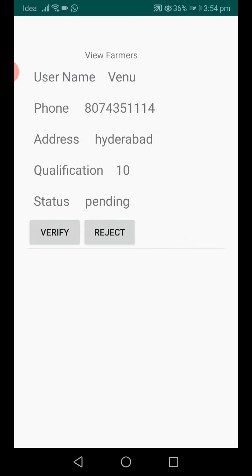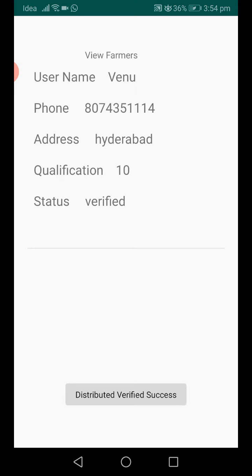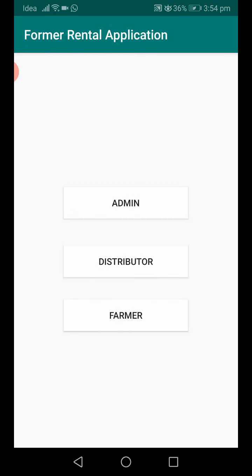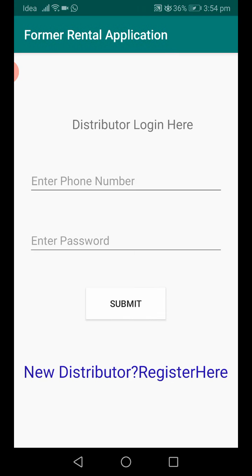Same for the farmer, the status is still pending. He is in the waiting stage. When I click verify, the status will be verified now. Okay, now the distributor has the permissions. Without adding any rental vehicles and any fertilizers, the farmer cannot buy any of the items, right? So for that reason, first I am logging in with the distributor.